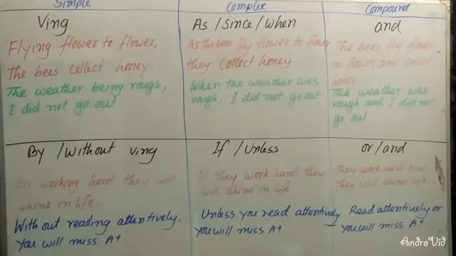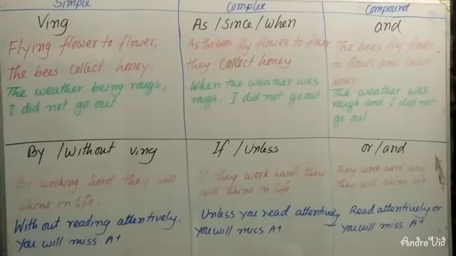In a complex sentence, you can see here "as", "since", and "when". If you have "as", "since", "when", then you will use "ing" with the present form of verbs. And at the time of changing into a compound sentence, you will have to use "and". If you have "and" in a compound sentence, and one action follows another action, then you will have to use "as", "since", or "when".